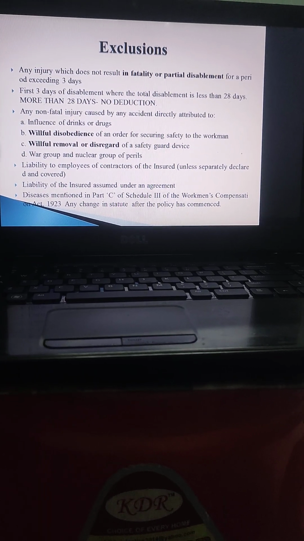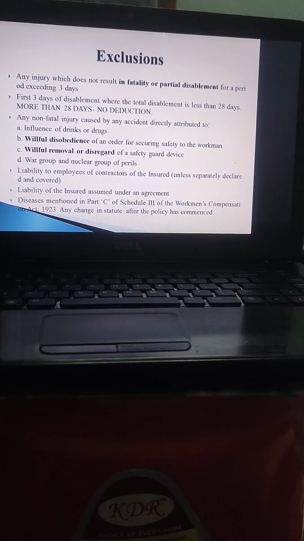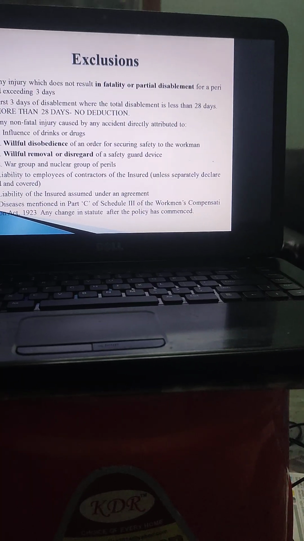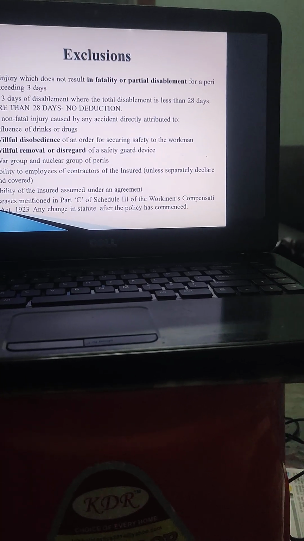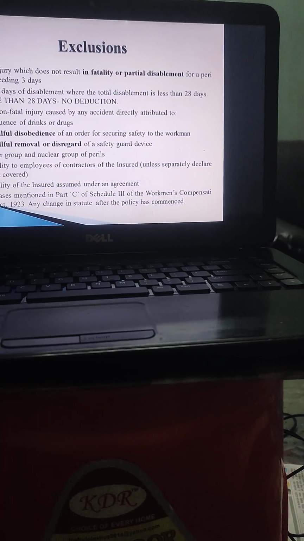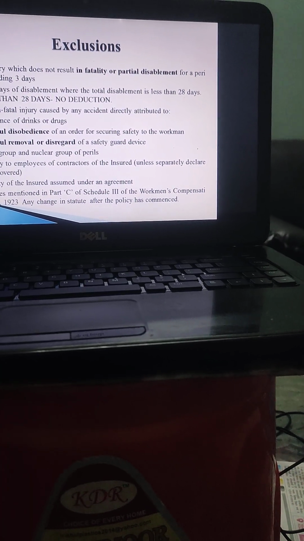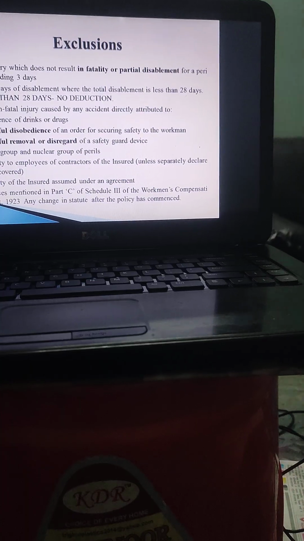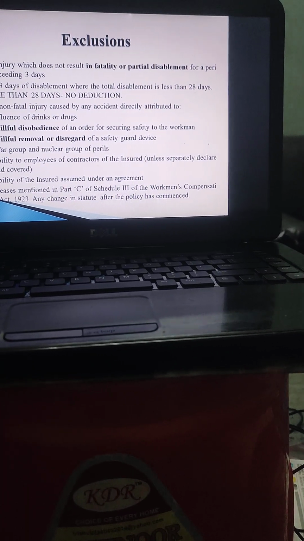There are certain exclusions because any injury which does not result in fatality or disablement for a period exceeding 3 days is excluded. The first 3 days of disablement are excluded where the total disablement is less than 28 days. So for more than 28 days, no deduction.